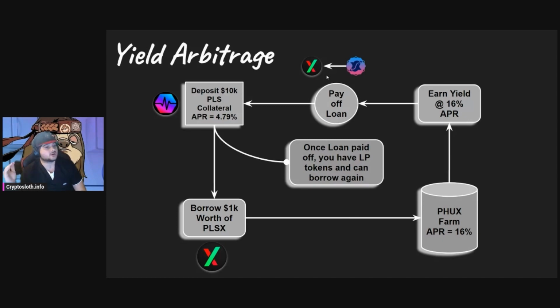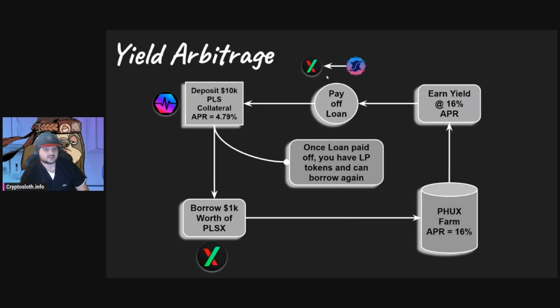So say PulseX goes up 10x and then goes down 50%, then goes up 10x, then goes down 50% over and over, and then goes down 90%, right? Well, the number of PulseX that you owe is going to stay the same, even though the dollar value is fluctuating. And so it's going to be important to get that PHUX into PulseX so that you are able to pay off that loan independent of market volatility. You continue to pay it off, and once it's paid off, you can iterate over again.